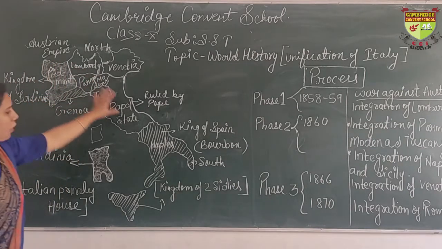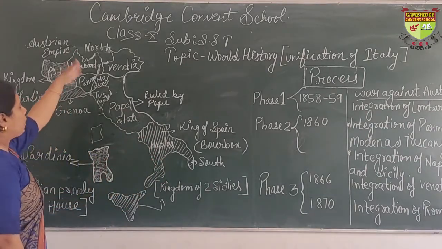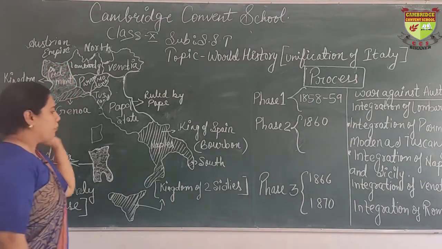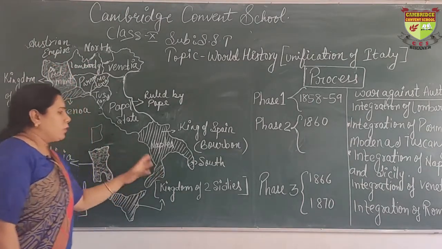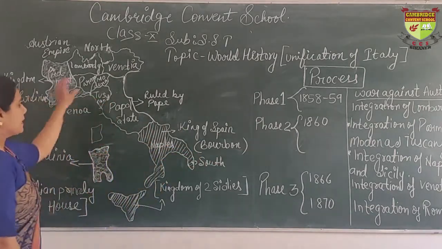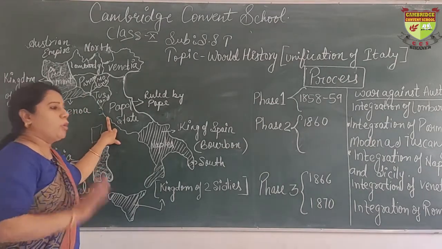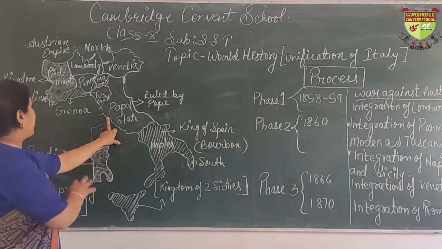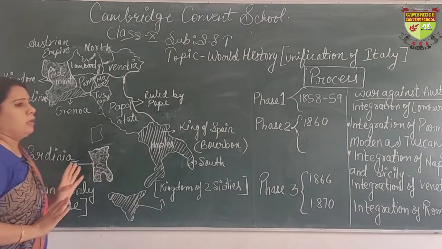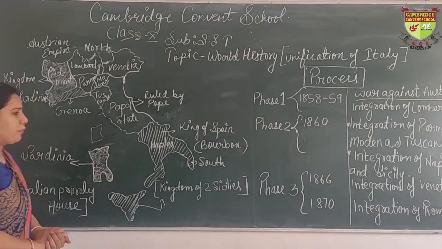Now the rest of Italy was under foreign rule. In the north was the Austrian Empire, known as the Habsburg Empire. In the south it was the rule of the Bourbon dynasty, which belonged to Spain. In the center, the papal states were under the rule of popes, and the popes were assisted by France. In this way the whole of Italy was under foreign rule except the Kingdom of Sardinia.